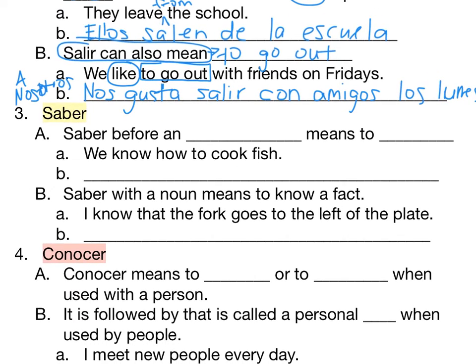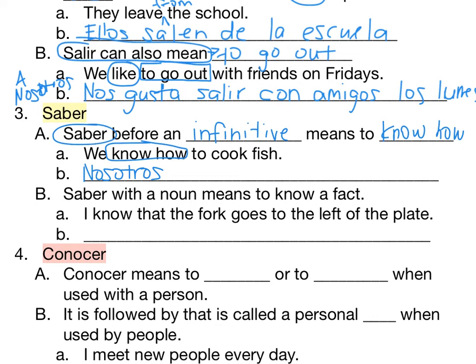Saber before an infinitive. Saber, you remember, means to know. Saber before an infinitive means to know how. That extra word just gets built in. So if we're going to say we know how, we is nosotros. Only use nos if it's with gusta. Otherwise, you're going to use nosotros. So know how is still just saber, right? Nosotros, but we're going to have to conjugate it. Sabemos. To cook, that's your food vocab. Cocinar. Fish is pescado. Okay?